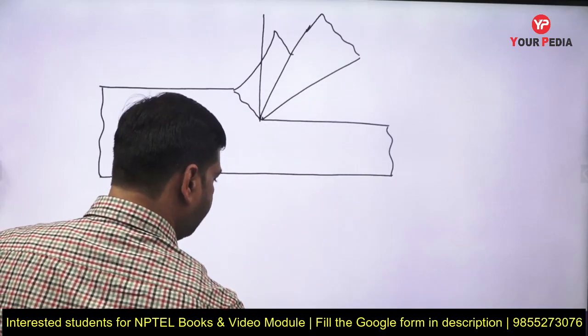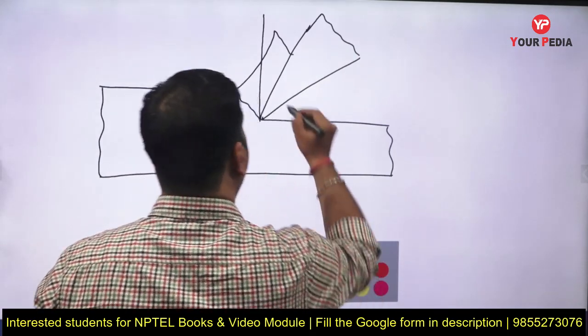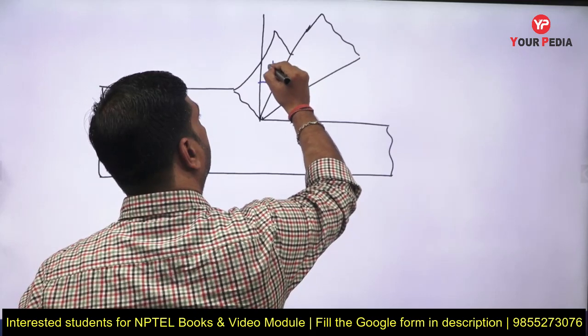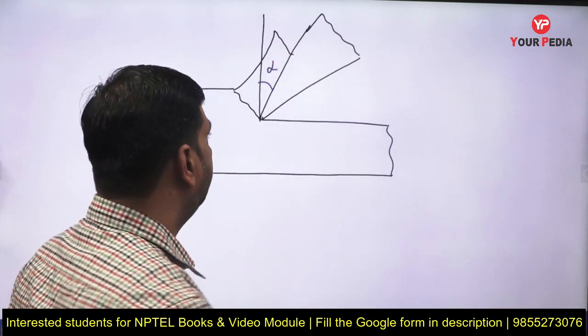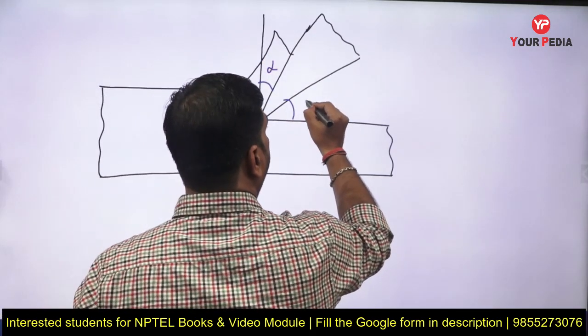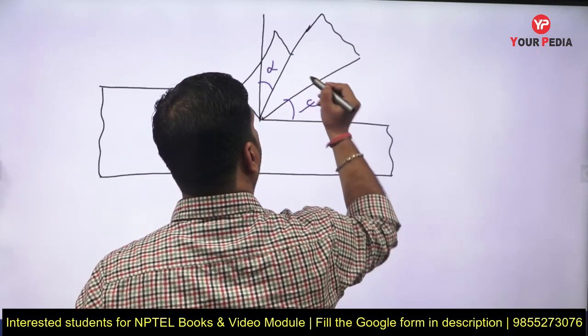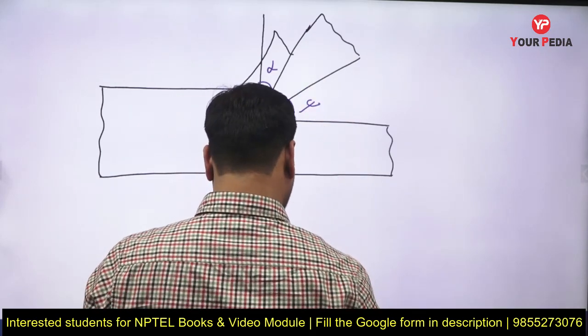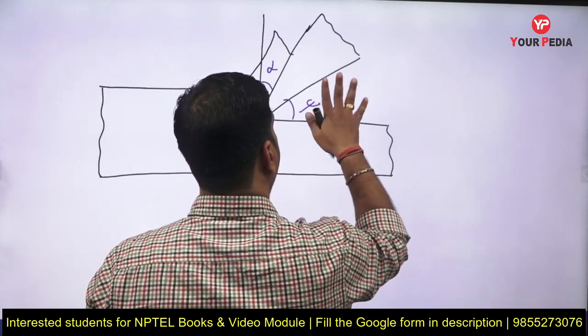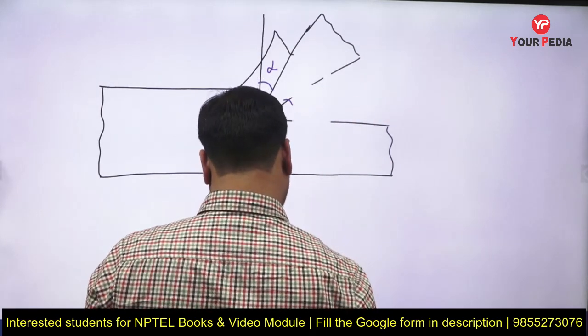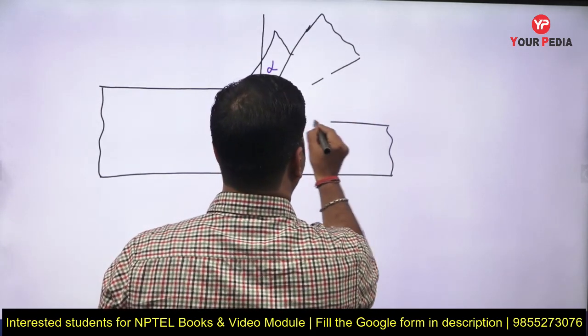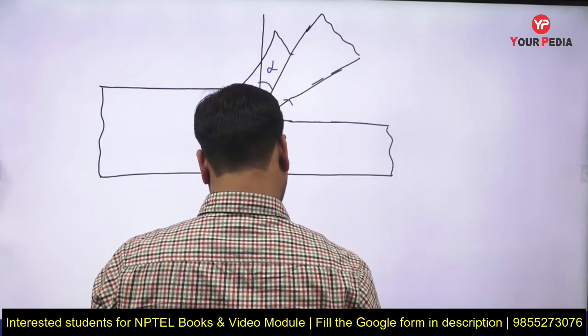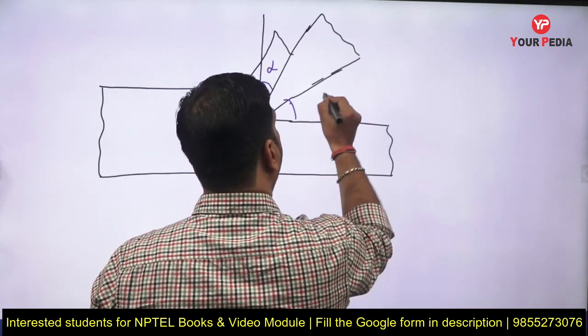Here we can see this angle alpha, the orthogonal rake angle, and this one is the relief angle.